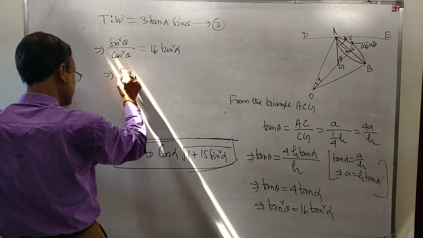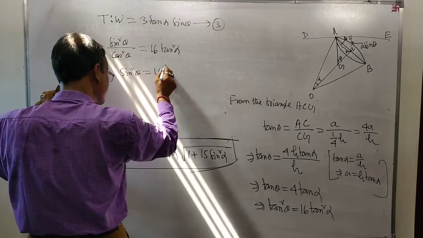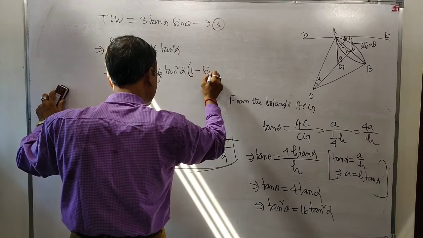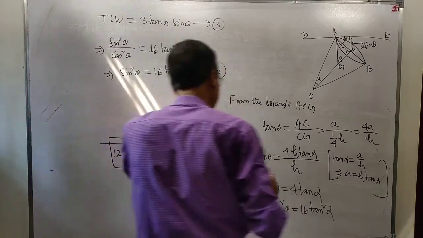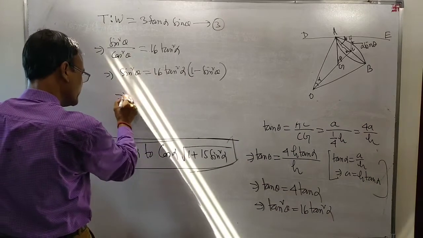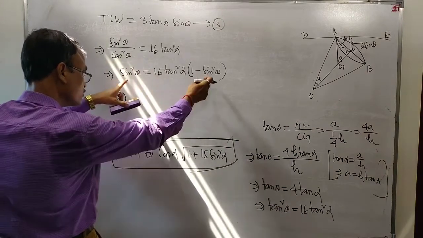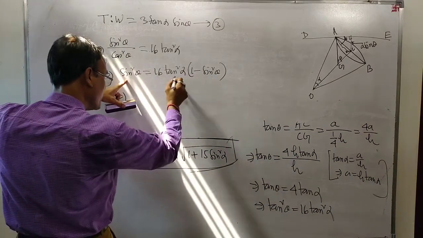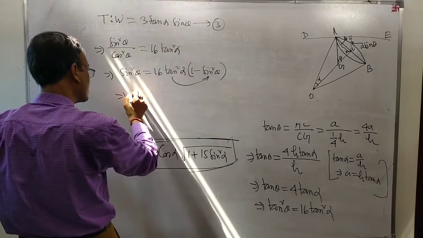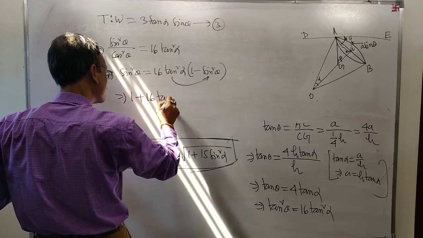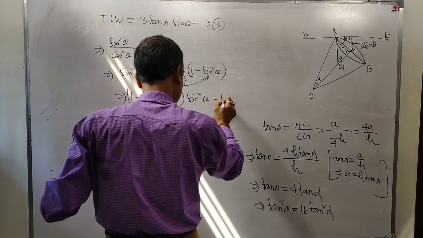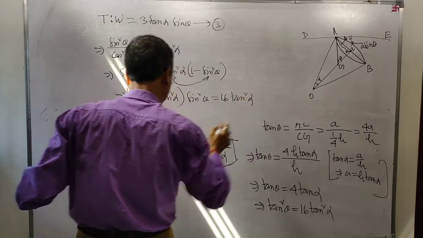This means sin square theta equal to 16 tan square alpha into cos square theta, which is 1 minus sin square theta. Just take it to the left hand side: 1 plus 16 tan square alpha into sin square theta is equal to 16 tan square alpha.